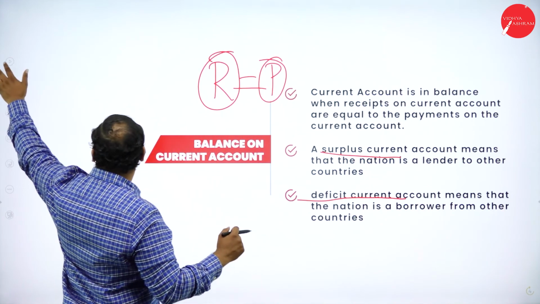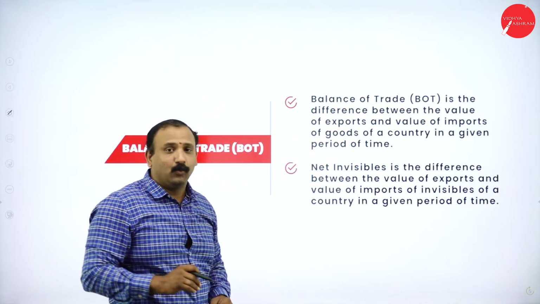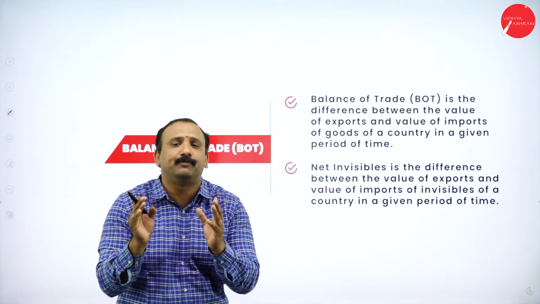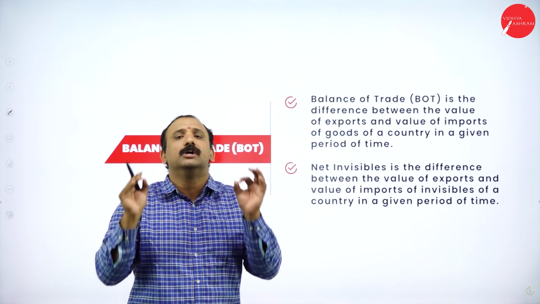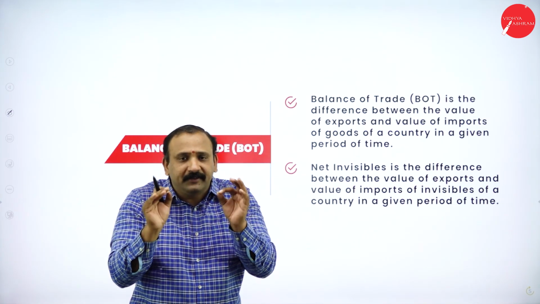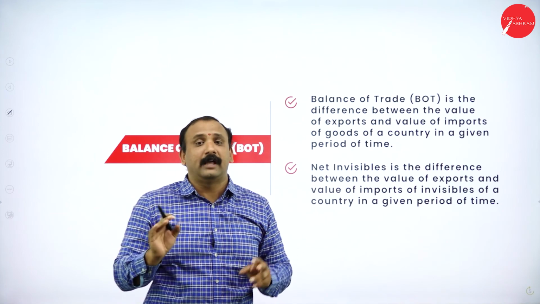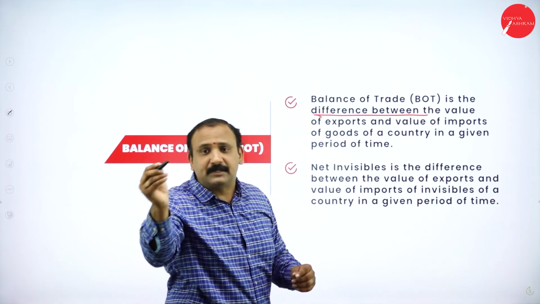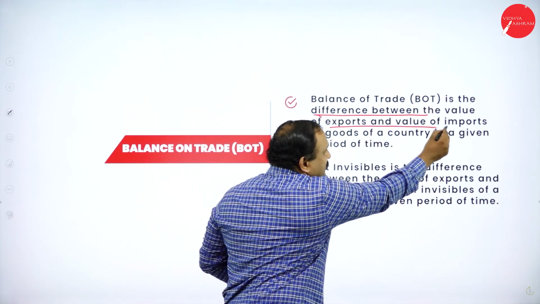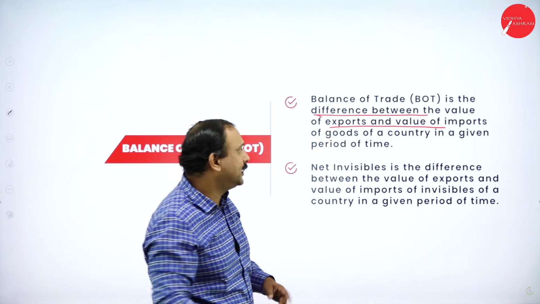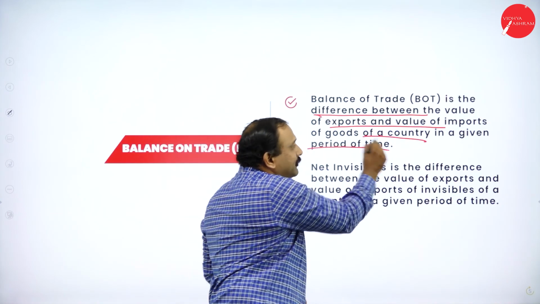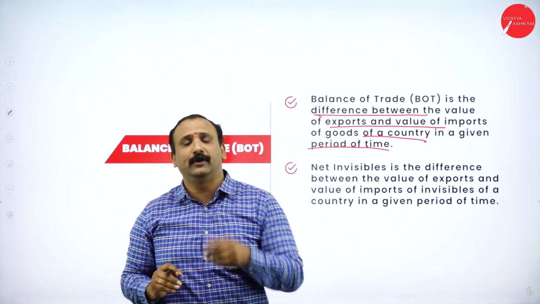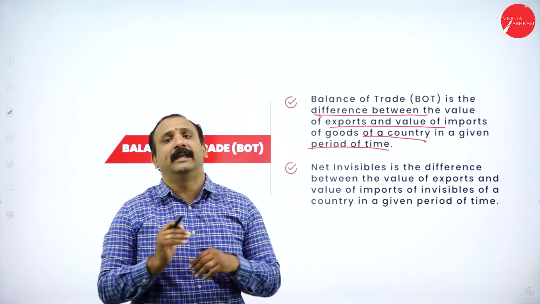Now moving forward. Now, balance on trade. What is a balance of trade? Balance of trade is the difference between value of exports and value of imports of the goods of a country in a given period of time. Now that is very, very important. So we are going to mark certain keywords. Difference between exports, the value of exports, value of imports. One keyword, of a country in a given period of time. Now these are the words that you need to keep in your mind when you write your exam, when you try to understand the open economy.